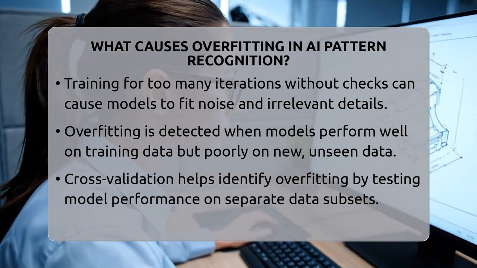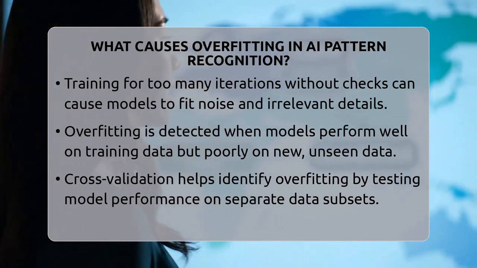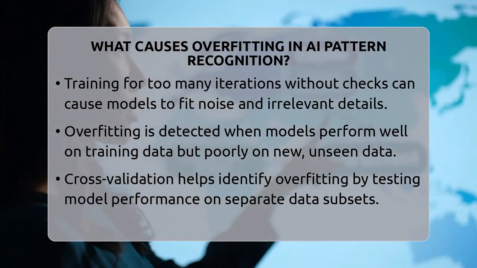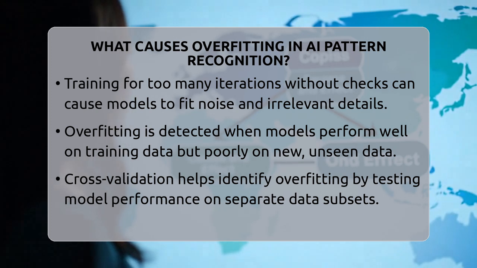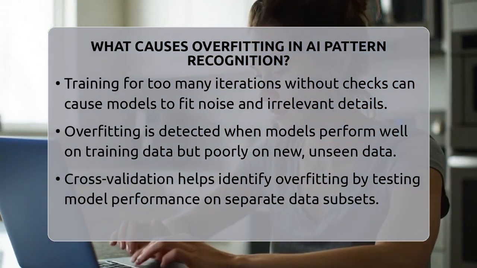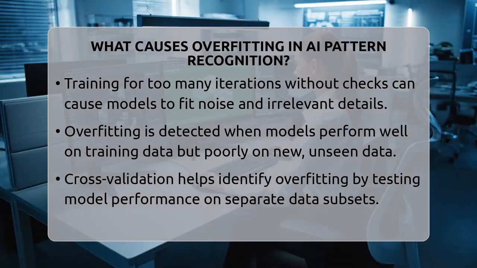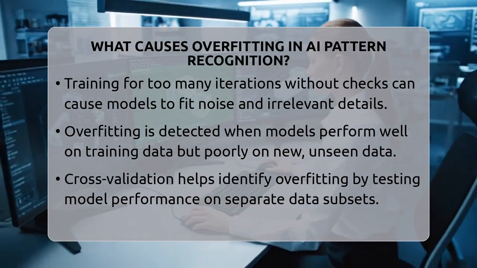To prevent overfitting, data diversity is key. Using more varied and larger data sets helps the model learn general patterns. Simplifying the model by reducing layers or parameters can also help. Techniques like dropout, where some parts of the model are ignored randomly during training, can prevent the model from relying too much on specific features.